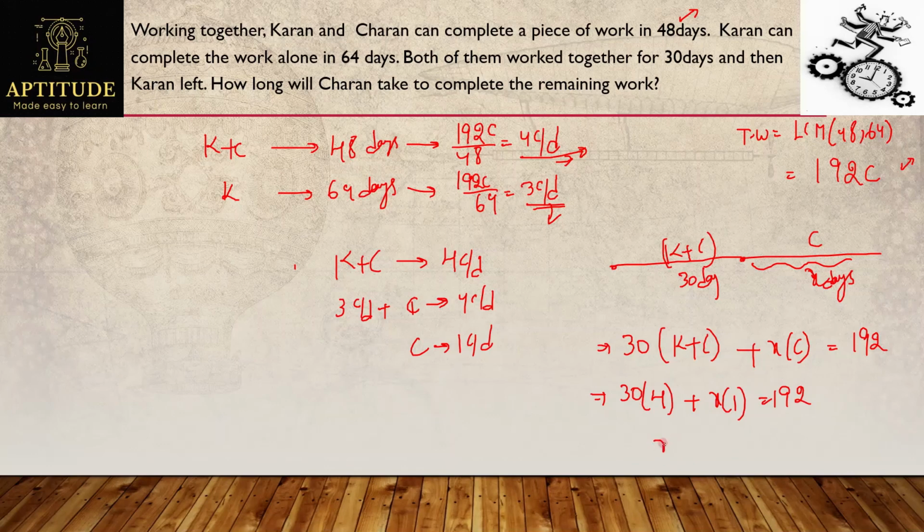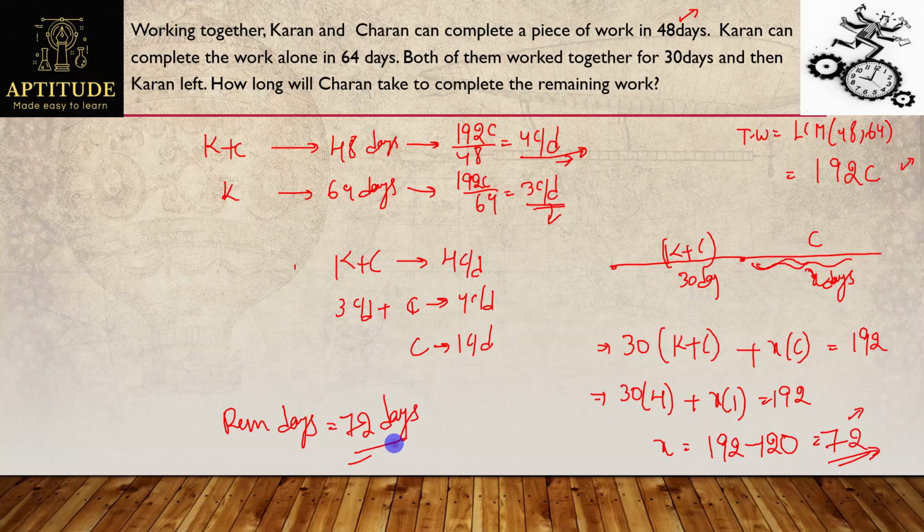30 fours will be 120. If I take 120 onto the right hand side, it will be 192 minus 120. So we will get now 72. Which means here, now I can say Charan will take 72 days to finish the remaining work alone. So the remaining days Charan takes will be 72 days, by eating 1 chocolate per day.